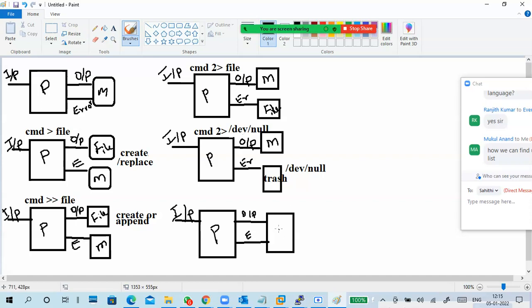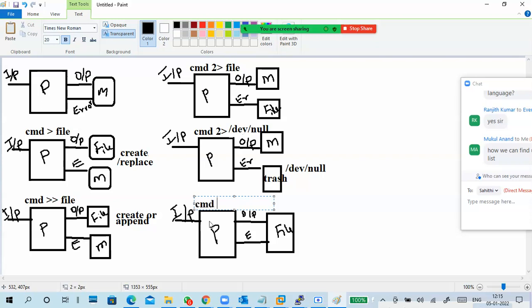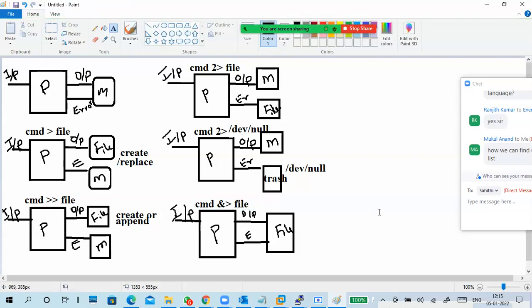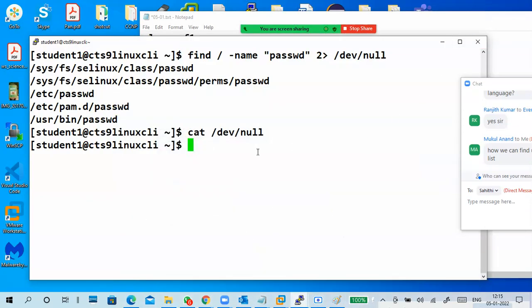Now output and error we put into the file, and what is displayed on the screen? Nothing. So that is like this: CMD ampersand greater and your file name. CMD ampersand greater means both output and error will go to the file.